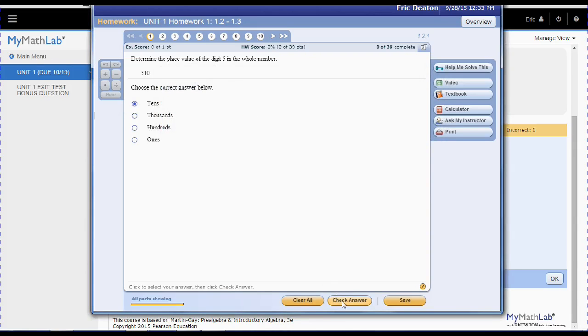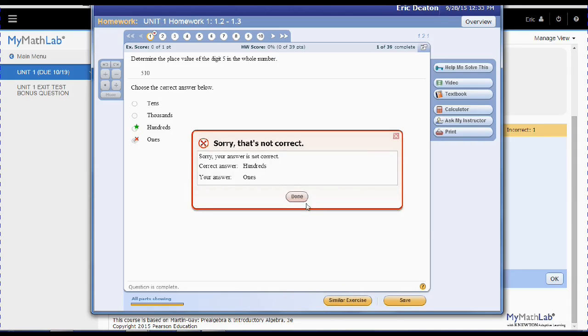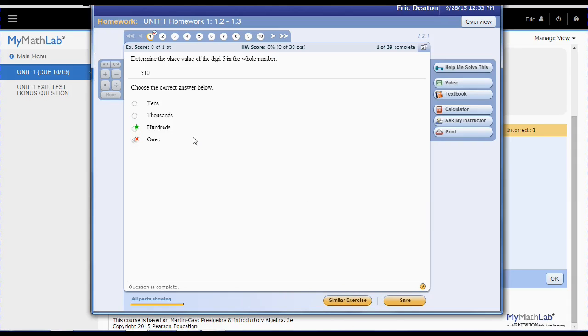So you just start guessing, or you think you know, but you really don't know. And then you guess again, and sometimes you get two, most times you get 3 attempts. Sometimes 2, sometimes 1, but most times 3. On this one, I only get 2 attempts, and it tells me the correct answer and marks it for me, and I get a big red X. It's not good. I don't want to keep it.